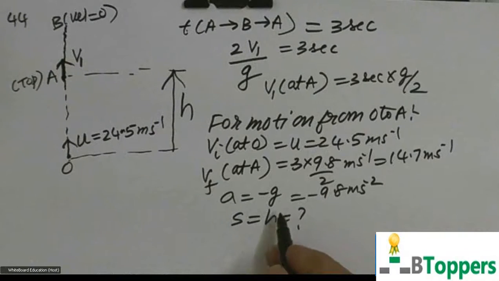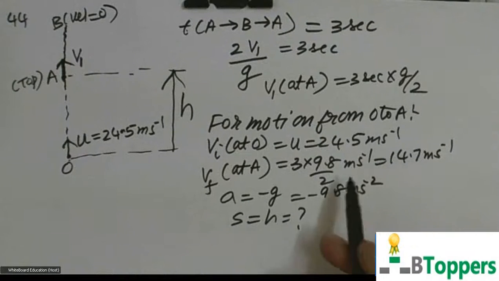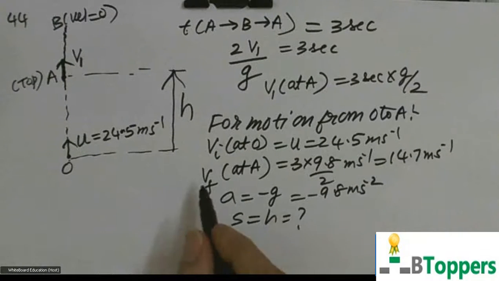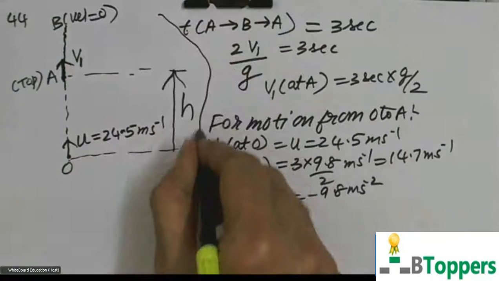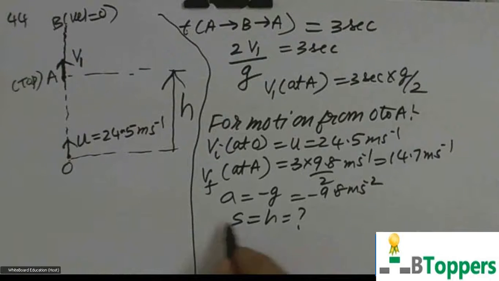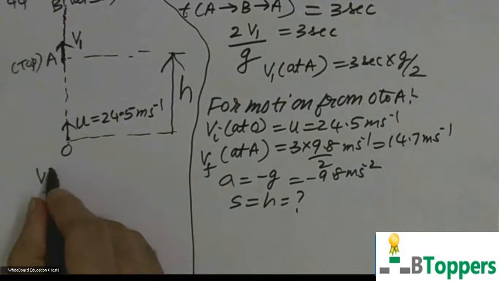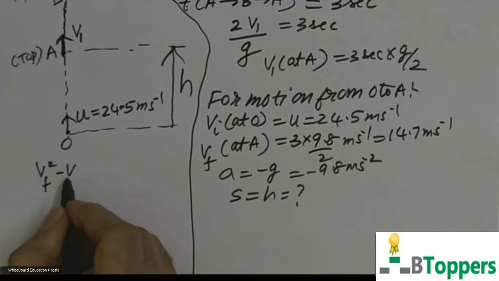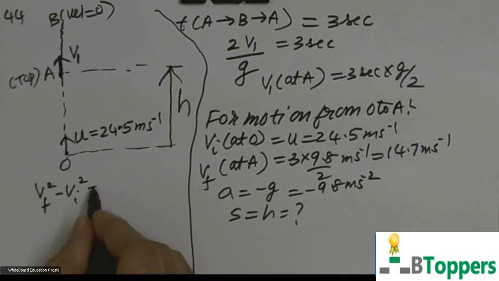The acceleration is directed downwards, that's why we have given a negative sign for acceleration, whereas our velocities are directed upwards, so we have given a positive sign for velocities. So use the formula vf square minus vi square equal to 2as.